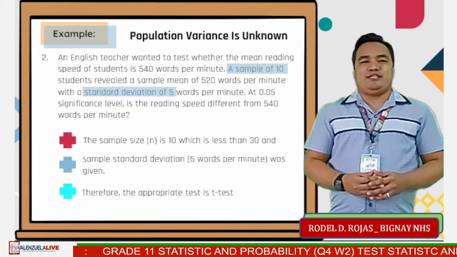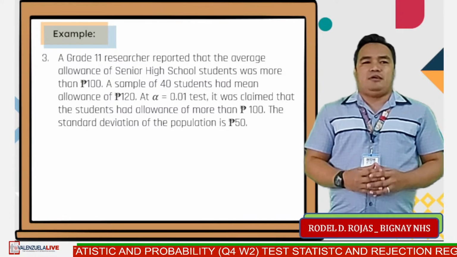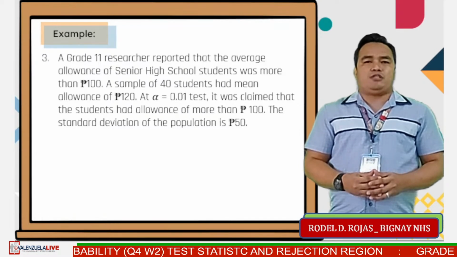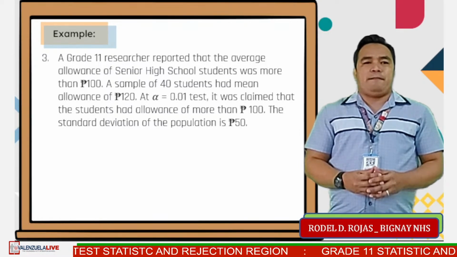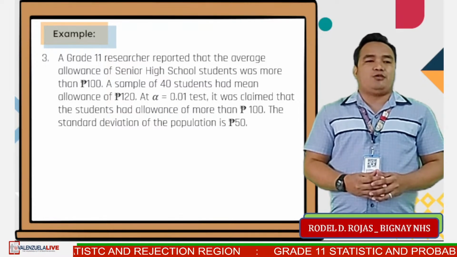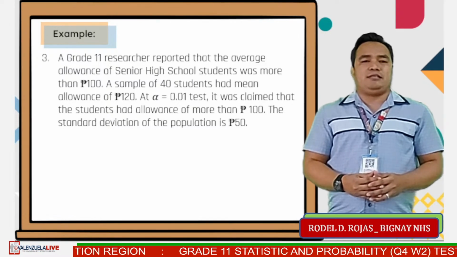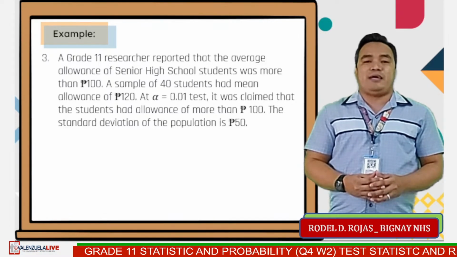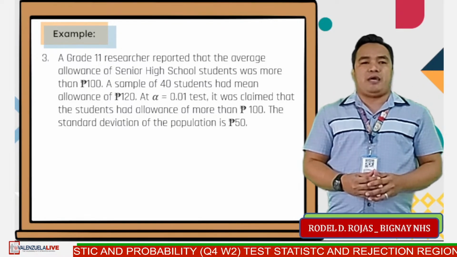Let us now proceed to our example number 3. A grade 11 researcher reported that the average allowance of senior high school students was more than 100 pesos. A sample of 40 students had a mean allowance of 120 pesos. At alpha equals 0.01, test the claim that the students had an allowance of more than 100 pesos. The standard deviation of the population is 50 pesos.